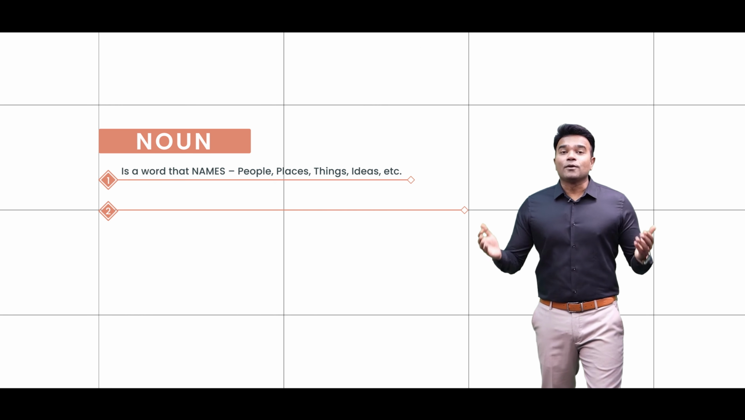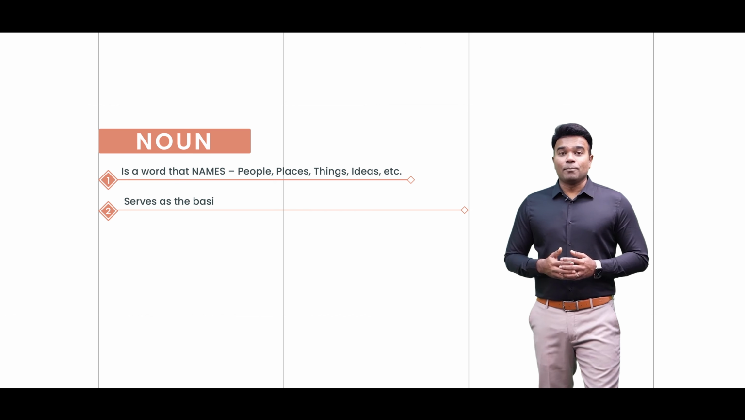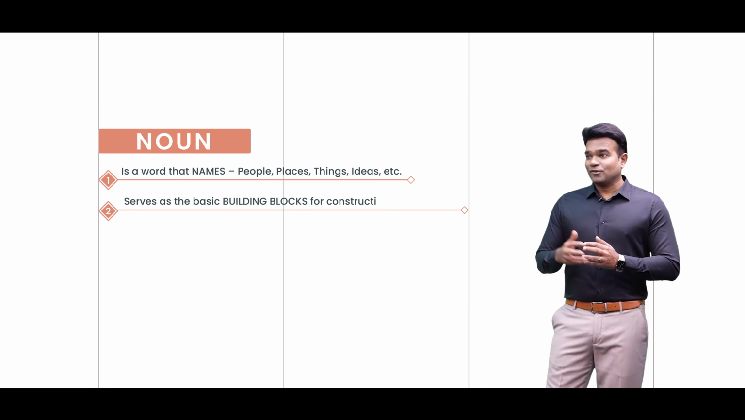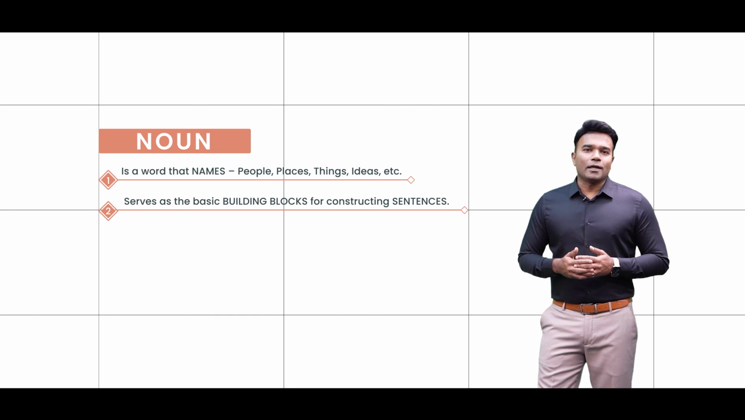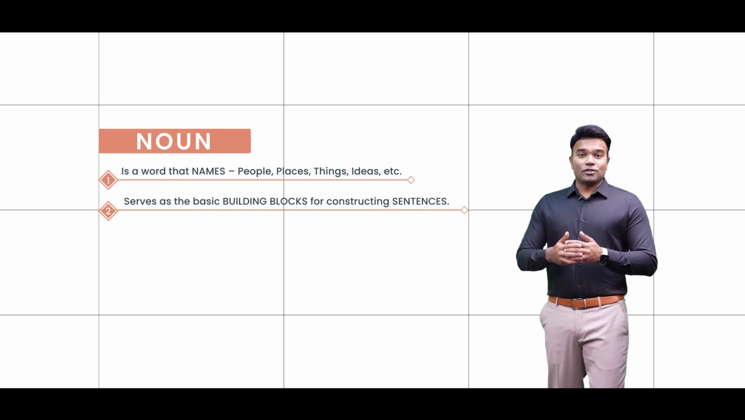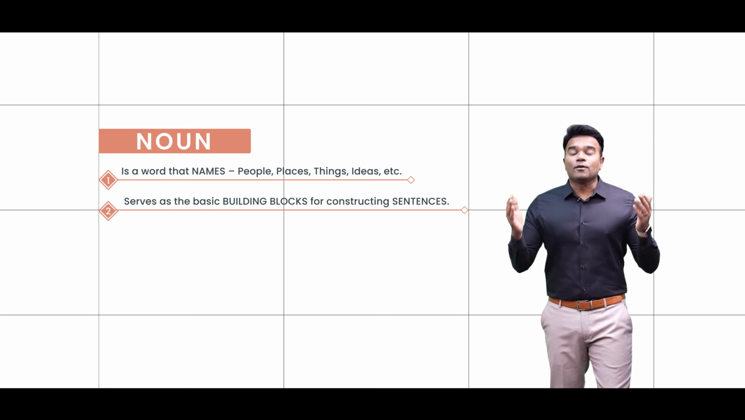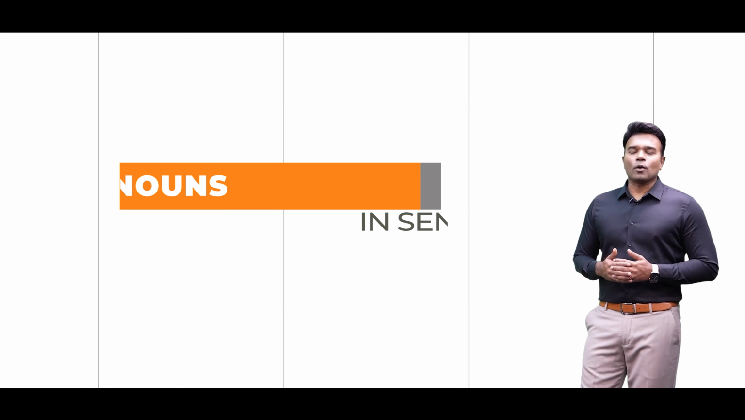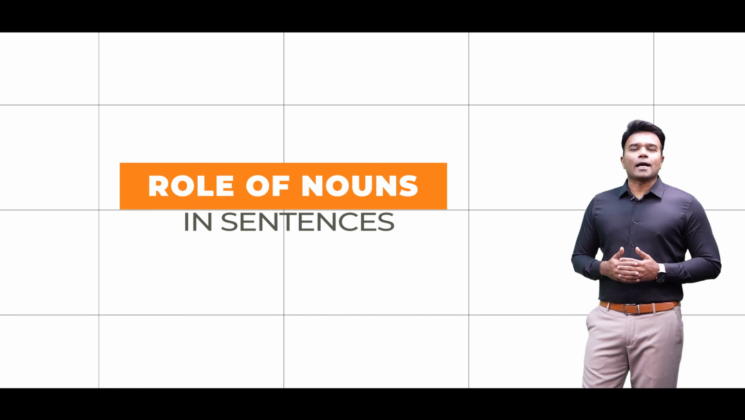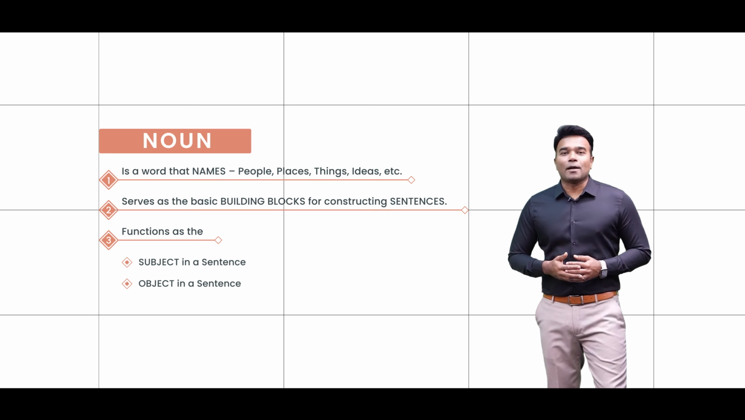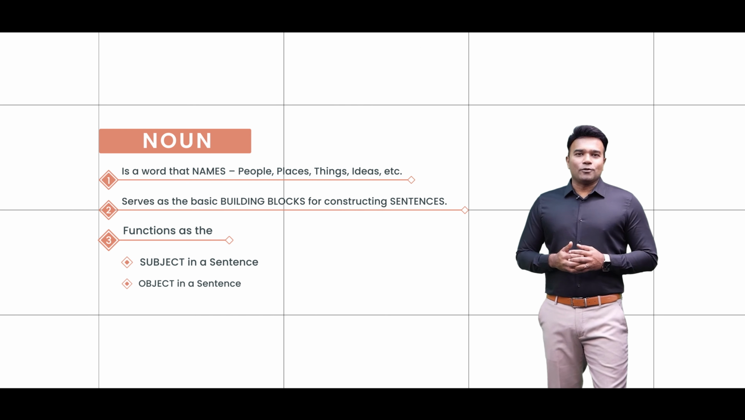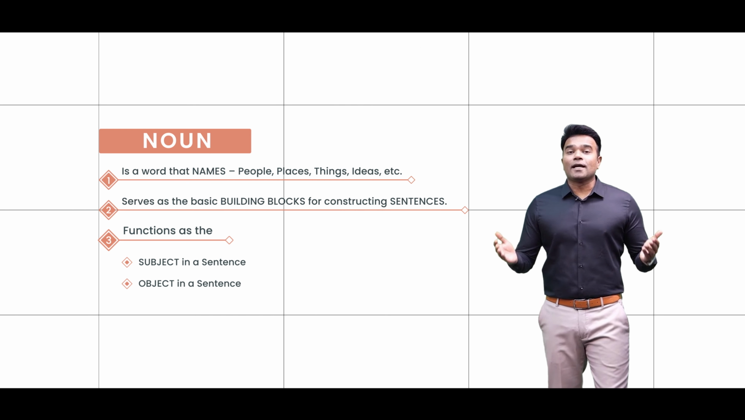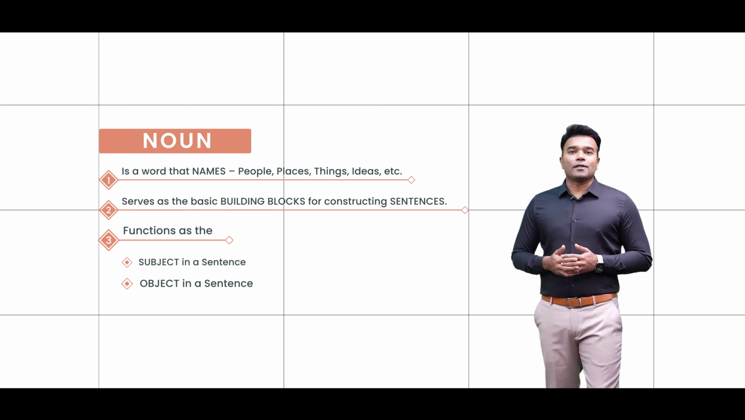In fact, nouns happen to be the basic building blocks if you really have to construct meaningful sentences in English. Without nouns, it is definitely very difficult for you to communicate through your sentence what you really want to communicate. And if you ask me what the noun functions as in a sentence, let me tell you that a noun sometimes could be functioning as the subject of the sentence, or it can function as the object of the sentence.